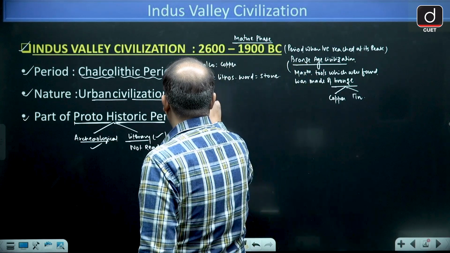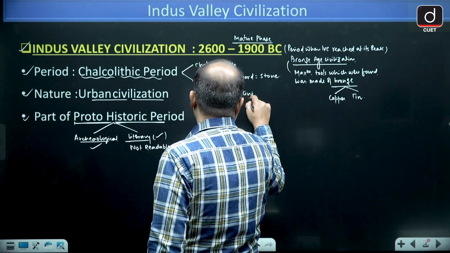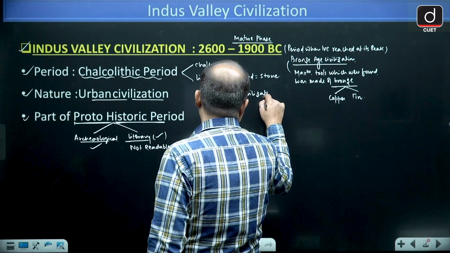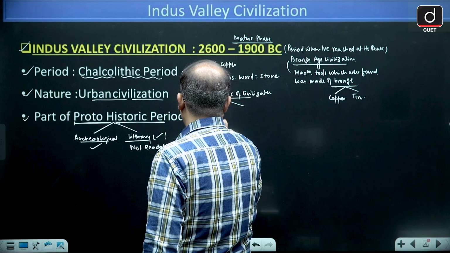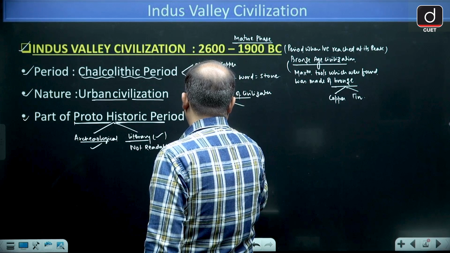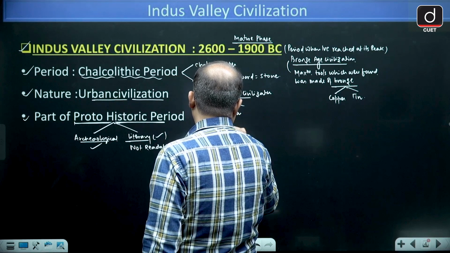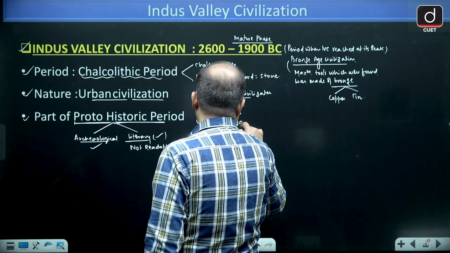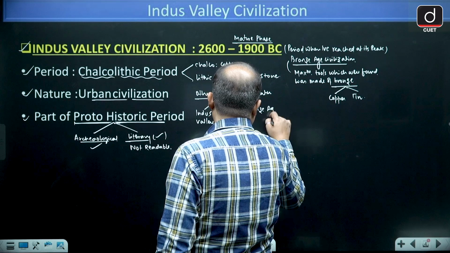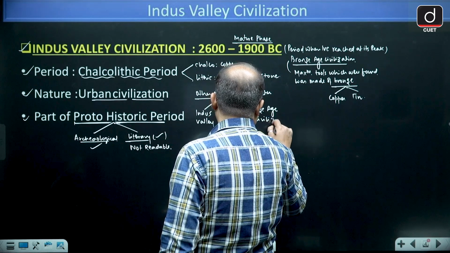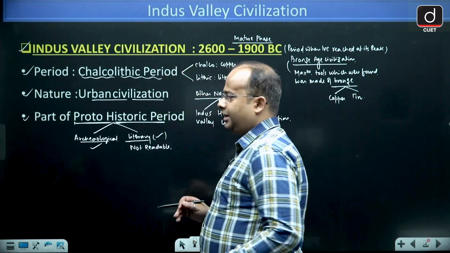Now, the other names of the civilization. First is Indus Valley, that you all know. Then it is also known as Harappan civilization, and also known as Bronze Age civilization.